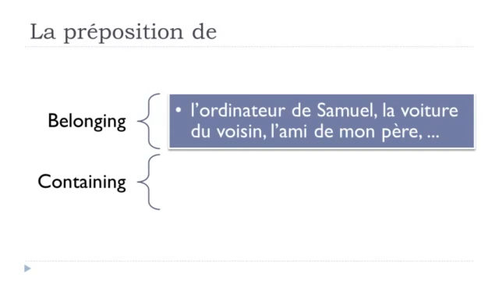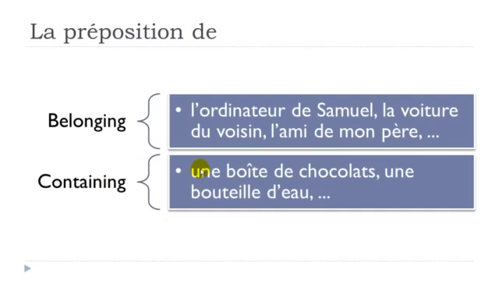Let's see another possibility of the use of la préposition de when you want to introduce this containing concept. For instance, une boîte de chocolat, a box of chocolate. Inside the box you've got chocolates. The use of de in that case is quite clear: les chocolats sont contenus dans la boîte.